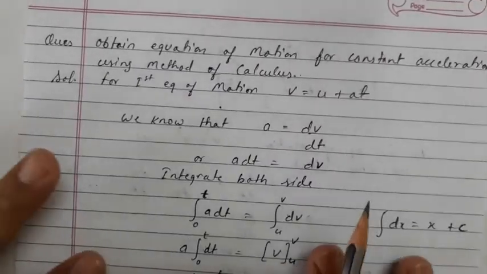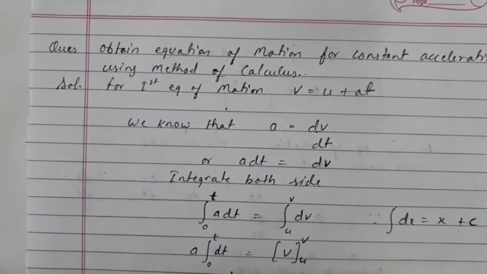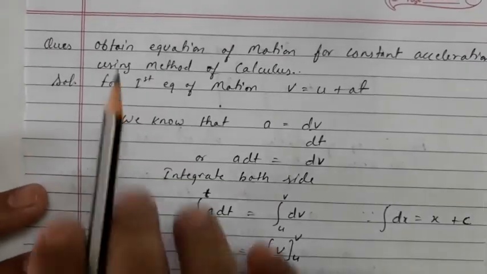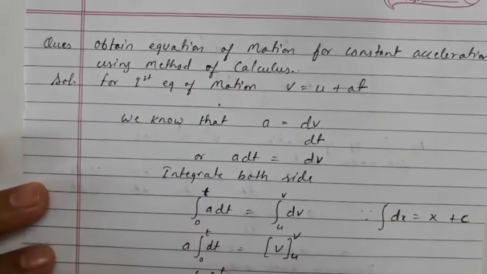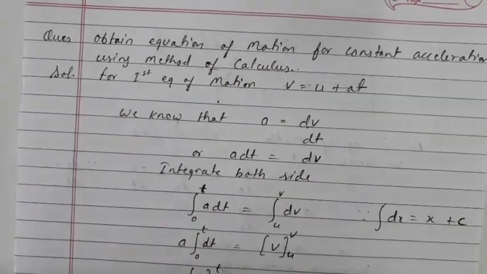Now this is a very important question. It is given in the form of an example in your book. But the derivation which we are using in this question is very important, and most of the time this question is asked in the exams. So, obtain the equations of motion for constant acceleration using the method of calculus. That means we need to derive the equations of motion with the help of the calculus method.